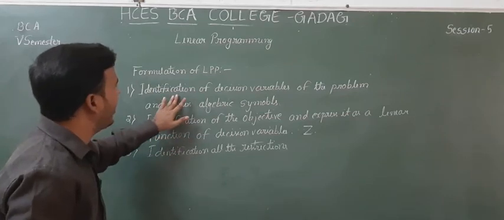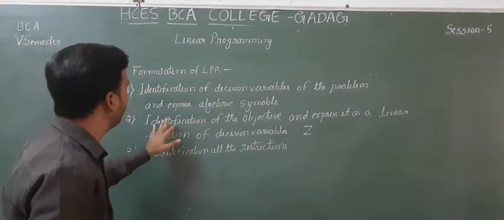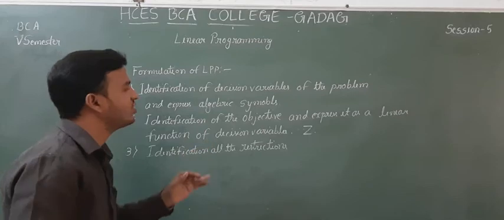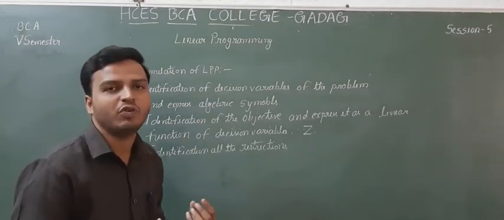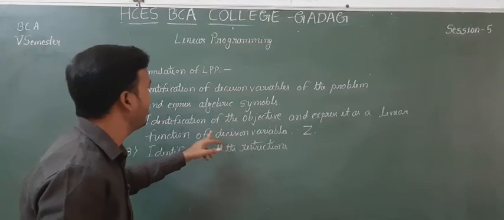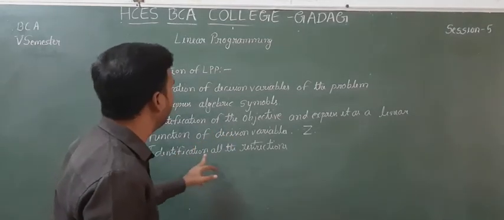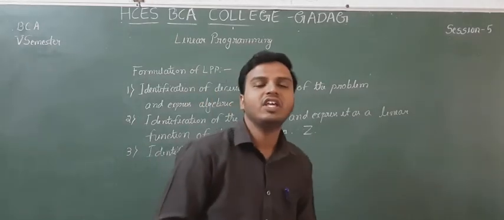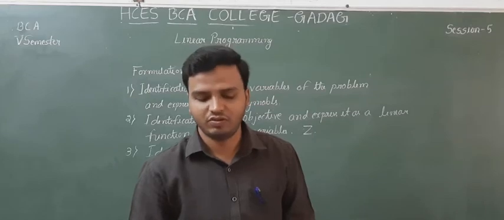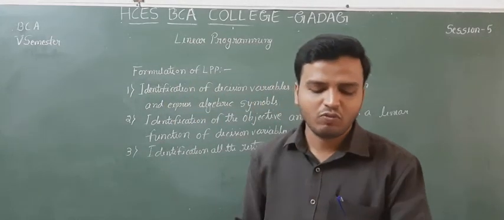First, identification of the decision variables of the problem. Next, they should be expressed in algebraic symbols. Next, identification of our objective, which means the objective function should be defined in linear terms. And the third one is identification of all the restrictions, which are nothing but constraints. These are the steps to formulate the LPP.